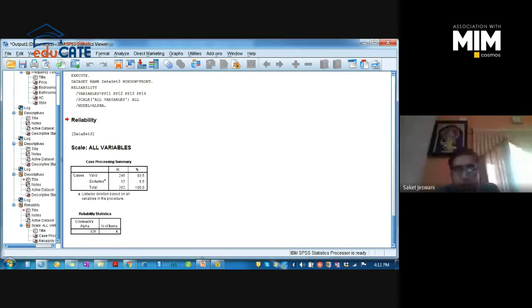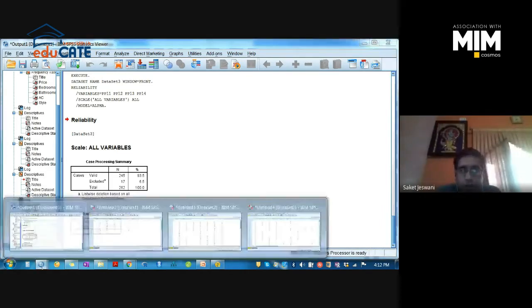So what is the threshold value? If Cronbach's coefficient alpha is greater than 0.7, it is acceptable. If it is between 0.5 and 0.7, it is average, you can accept. And if it is less than 0.4, it is not acceptable. It means the reliability is not met. In this case, our internal consistency reliability is not met. It means there is a problem with the questionnaire. The items are not reliable enough to measure the variable PP1.